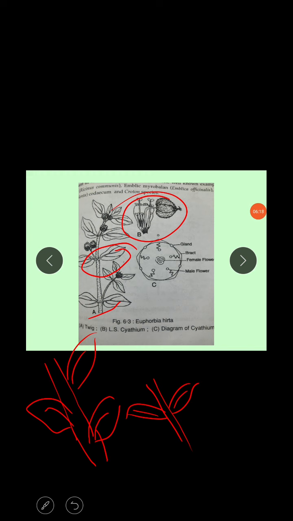Each cyathium is surrounded by an involucre of five connate bracts. Between these bracts, large and often colored glands are present. In the middle of the cyathium, there is a single female flower, represented by a tricarpellary gynoecium. In the axil of each bract, a number of male flowers are arranged in scorpioid cymes. The oldest flower is towards the center.